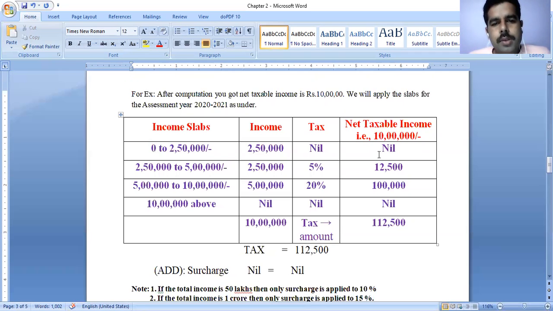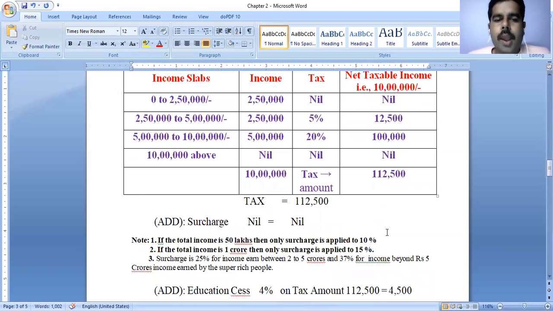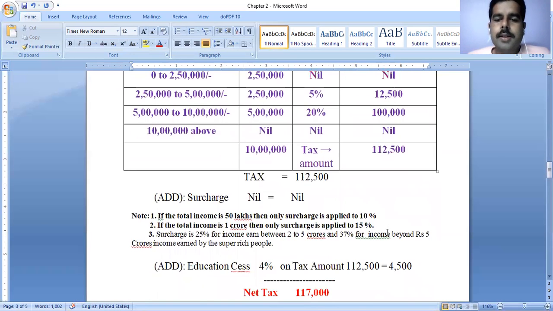Then 2 lakhs 50,000 to 5 lakhs, that is 2 lakhs 50,000. On these 2 lakhs 50,000, you have to apply 5 percent, that is 12,500. Then 5 lakhs to 10 lakhs, that is 5 lakhs of income, at 20 percent, that is 1 lakh rupees. Above 10 lakhs, income is nil, tax is nil. Finally the tax amount is 1,12,500. To this 1,12,500, we are going to add a surcharge and then education cess.